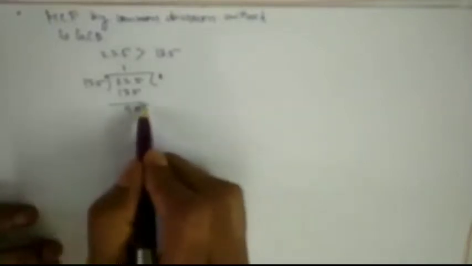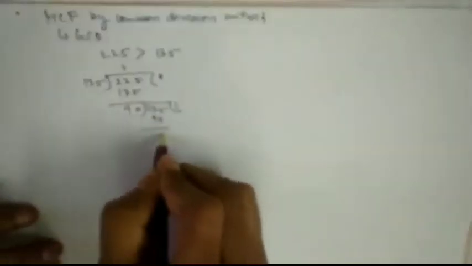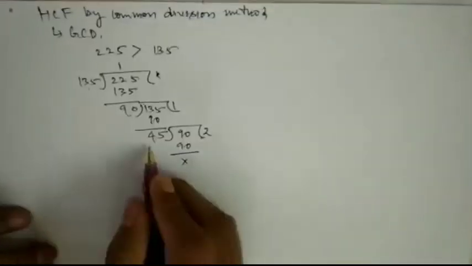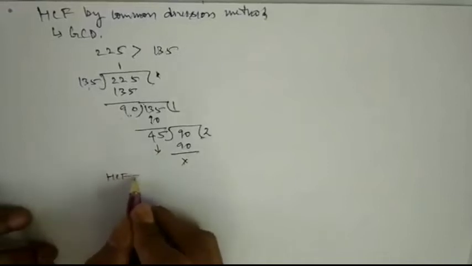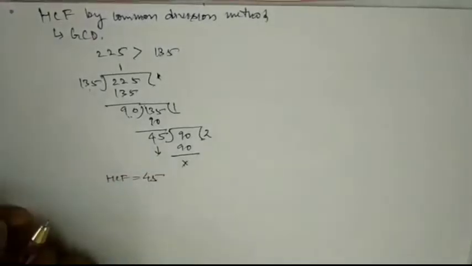This remainder will become the divisor, and this divisor will become the dividend. 90 ones are 90, 45. So again, this divisor will become the dividend, and this remainder will become the divisor. 45 into 2, 90. So what is your HCF? This last divisor is your HCF. 45 is your HCF, okay.